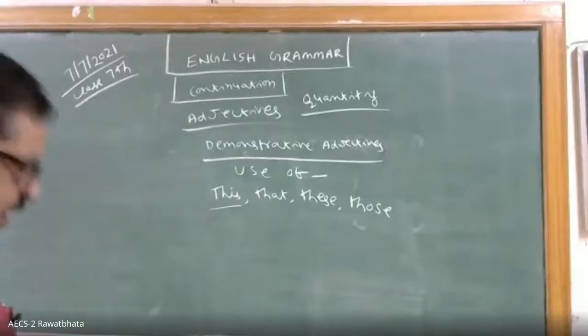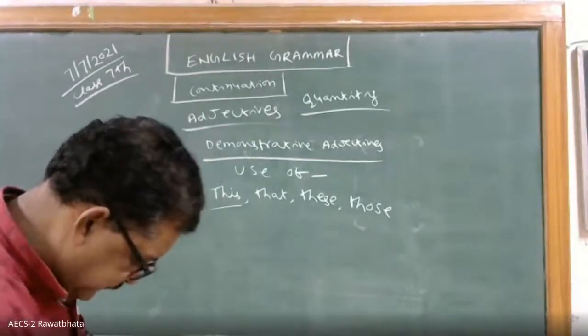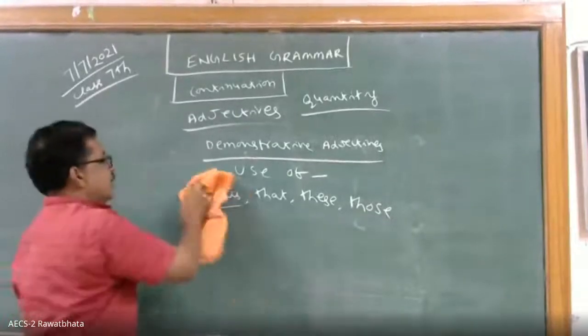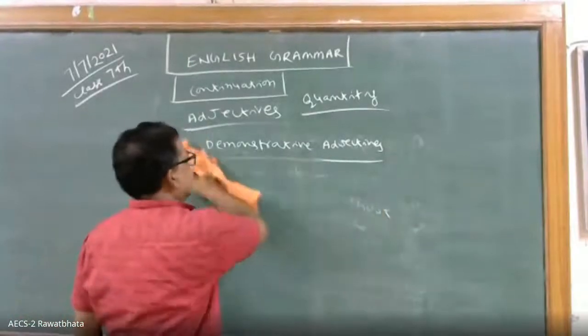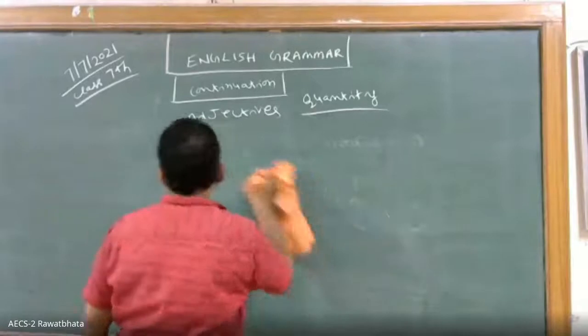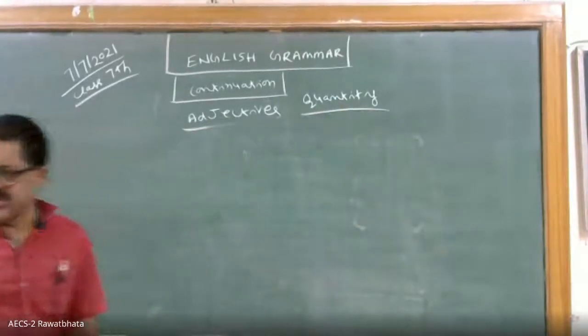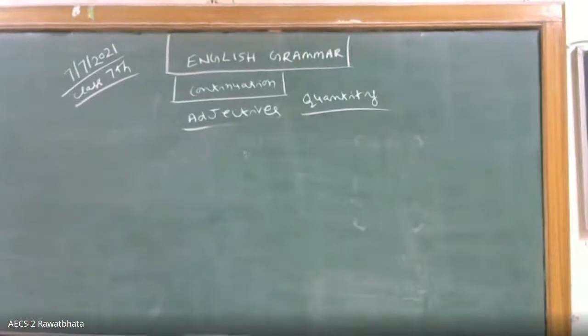Let us go to the next type of adjective. Very nice. So you understood demonstrative means this, that, these, those, etc. Now interrogative adjectives.